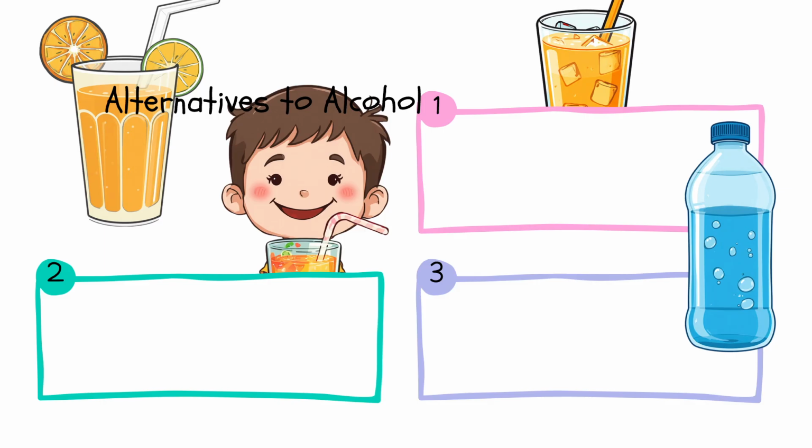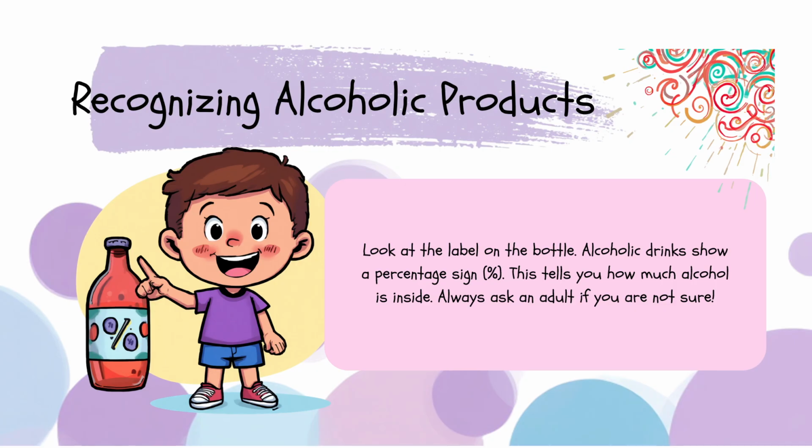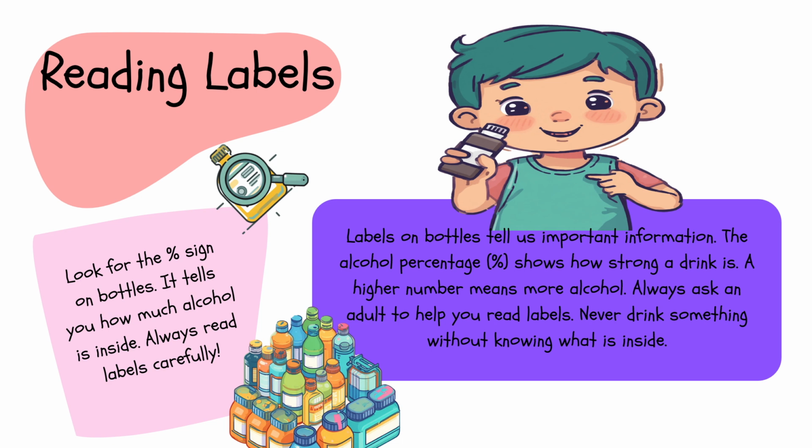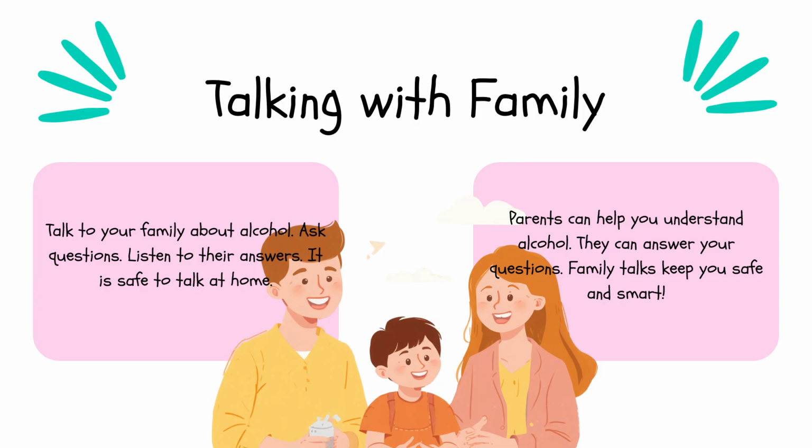There are many alternatives to alcohol. People can drink juice, soda, or water instead. These are safe and healthy choices. It is good to recognize products that have alcohol. Reading labels helps to know what is inside. Labels show how strong a drink is. The number called % alcohol tells how much alcohol is in it.